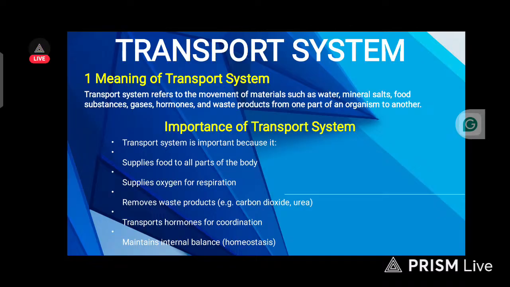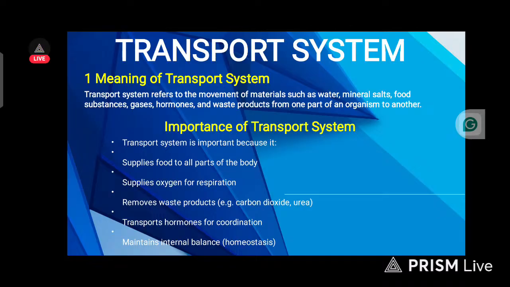Transport system refers to the movement of materials such as water, mineral salt, food substances, gases, hormones, and waste products from one part of an organism to another. It can be plants or animals. So now we'll be discussing the transport system in plant and animal.